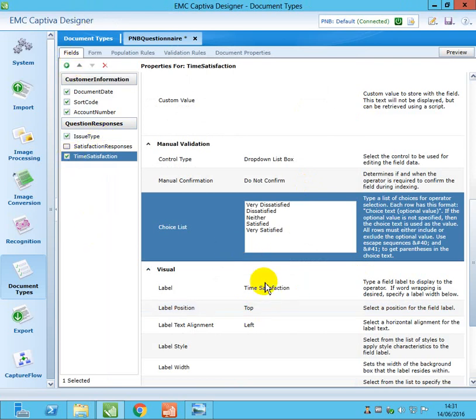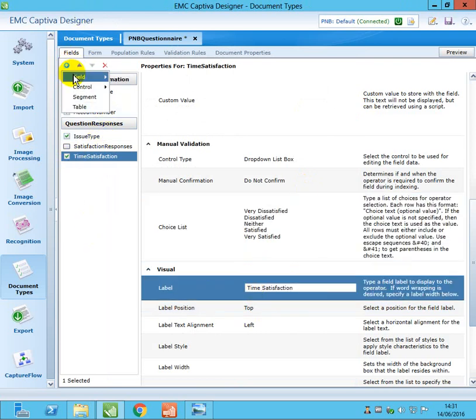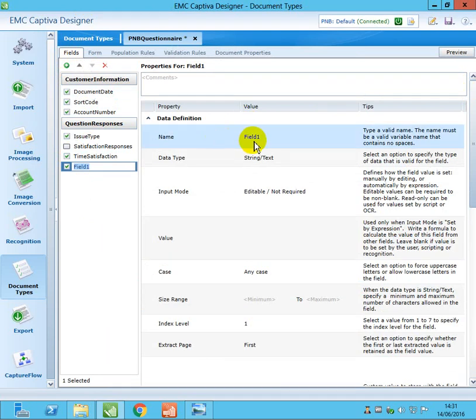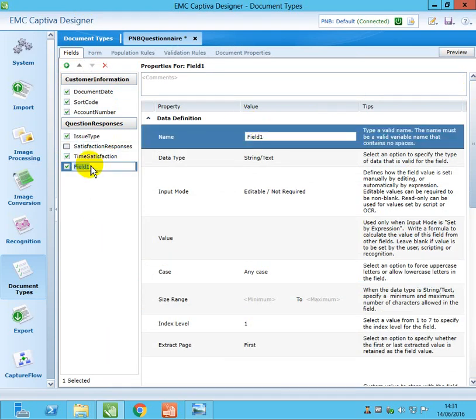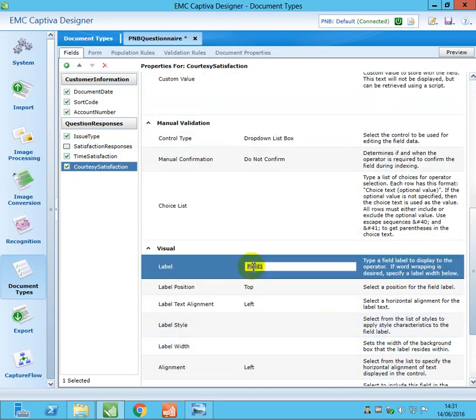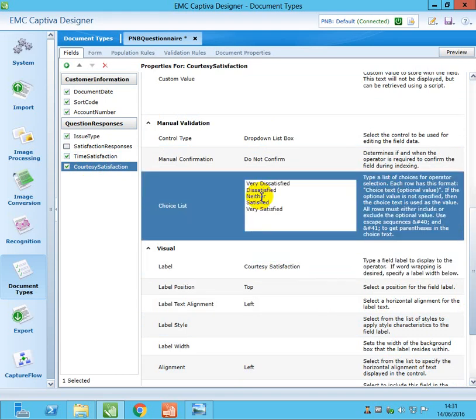You go and click on add field, drop down list. So courtesy satisfaction, and the label I'll put that as well, courtesy satisfaction. And for the values, the default choice list, I'll put the same list of values here.